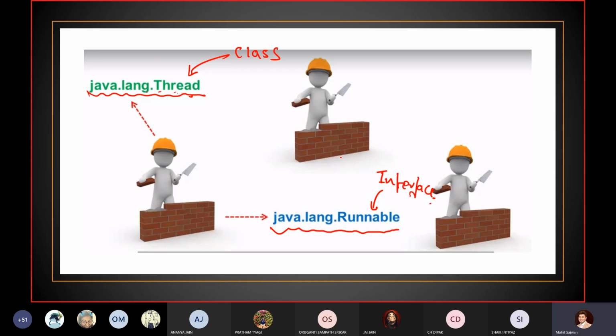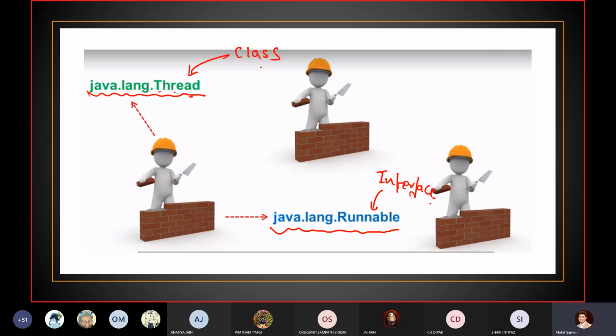So right now, what we have learned so far is what we mean by multi-threading, what a thread is, and what the advantages are. Now you know about all those things. Now we are going to learn about how, in Java, we are going to create our own threads.